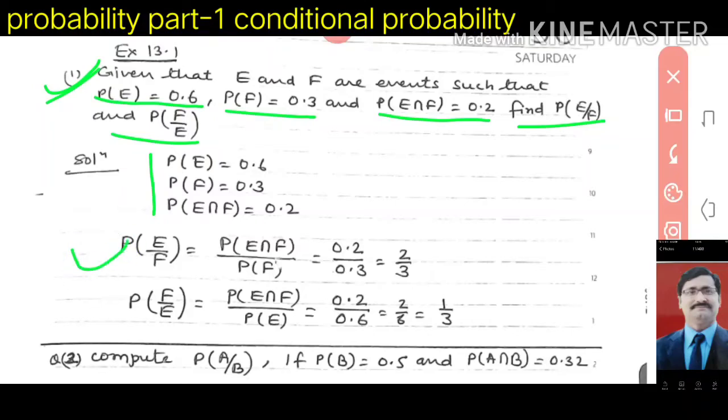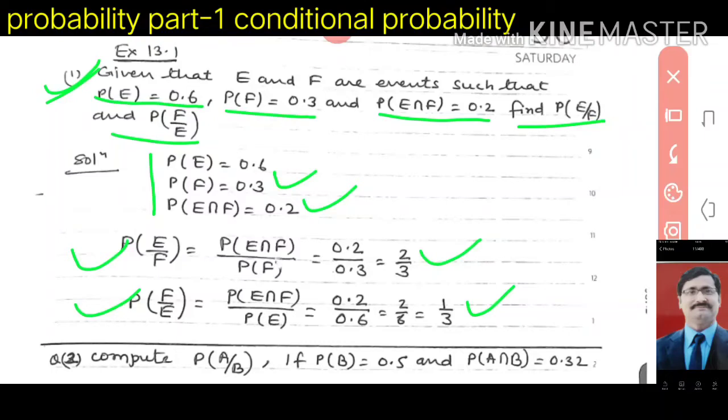Now you have to find P(E|F). P(E|F) means P(E intersection F) upon P(F). P(E intersection F) is 0.2 and P(F) is 0.3. So you will divide and you will get 2 upon 3. Now similarly you have to find P(F|E). You will write P(E intersection F) upon P(E). P(E intersection F) is 0.2 and P(E) is 0.6. You will write 2 upon 6, which you can write as 1 upon 3.